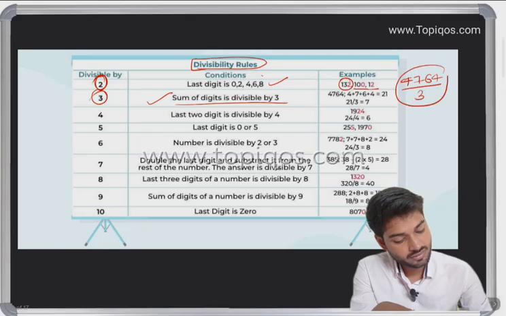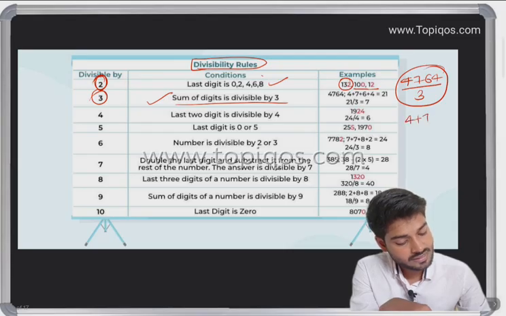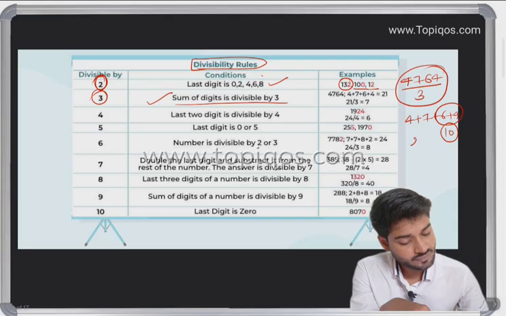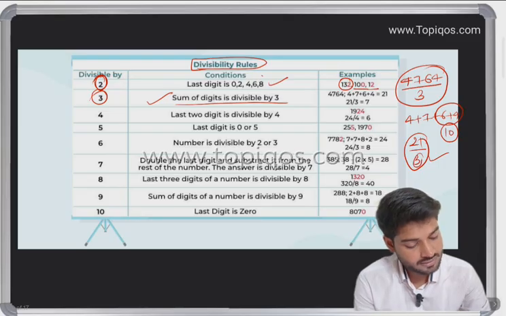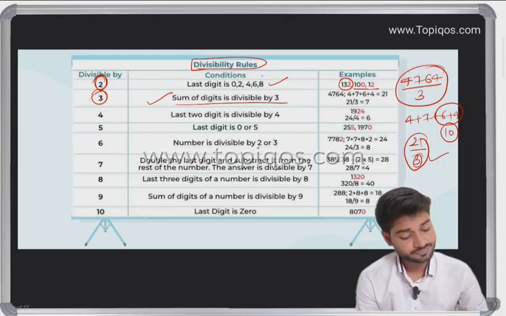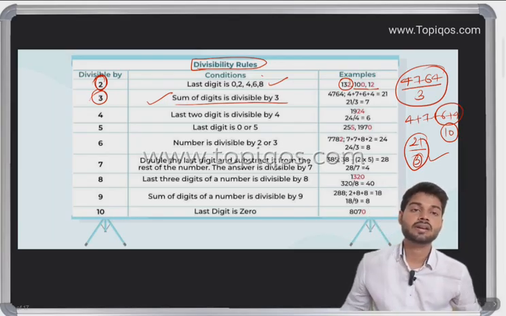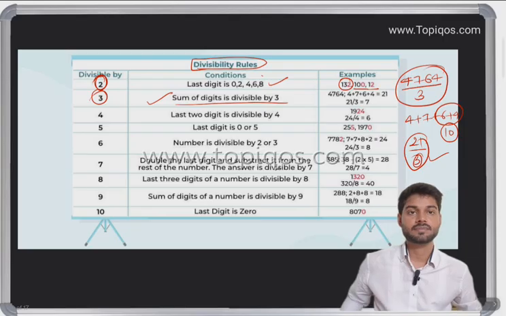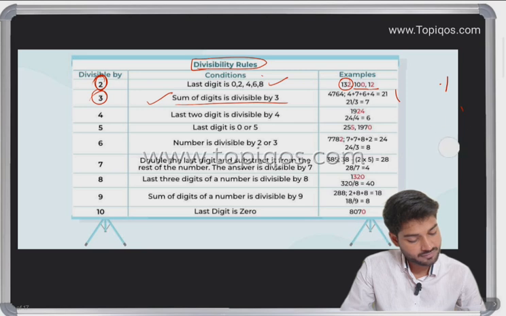Whether this number is divisible by 3 or not is a tough task, so what we'll do is add 4 plus 7 plus 6 plus 4. 4 plus 7 is 11, 11 plus 6 is 17, 17 plus 4 is 21, and 21 is definitely divisible by 3 because 3 times 7 is 21. So 4764 is definitely divisible by 3.